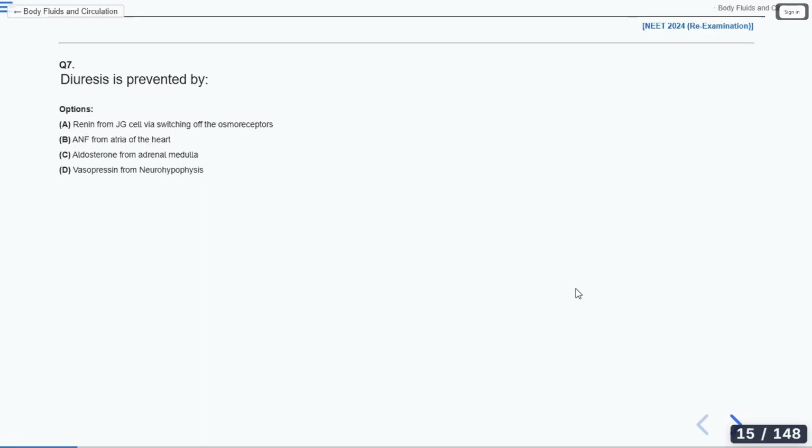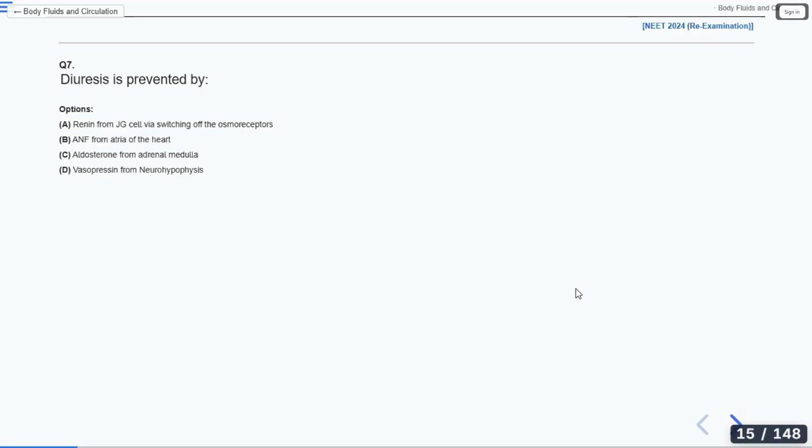What is diuresis? Urine production. What kind of urine production? Excessive production of urine. That is called diuresis. Increased or excessive production of urine by the kidney is called diuresis.